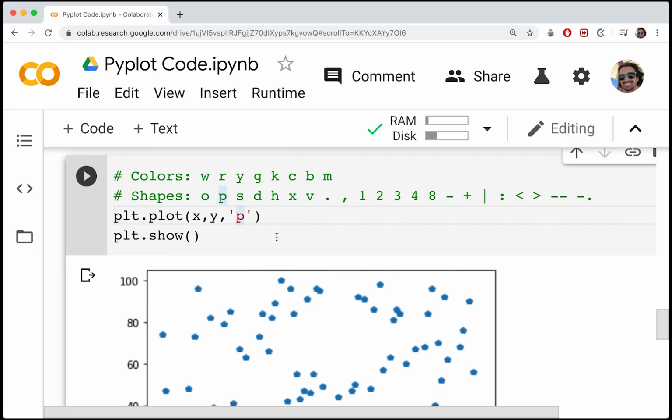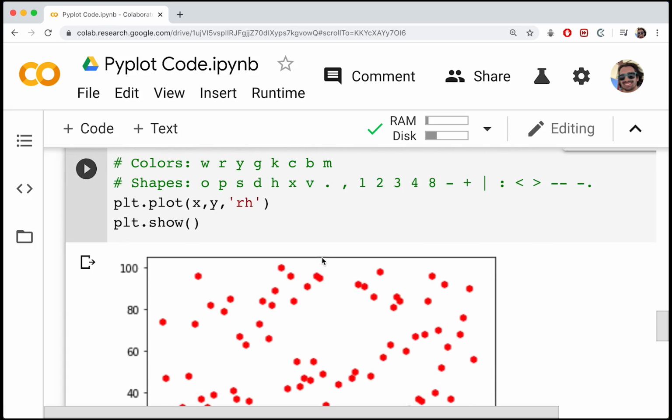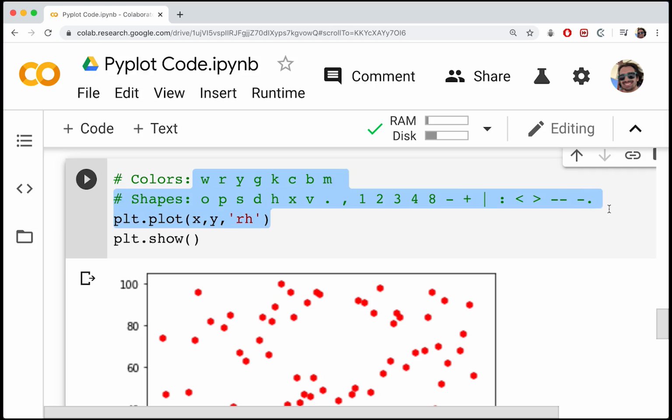Okay, so let's say, for example, we wanted some red, let's say hexagons. So we could do RH. And as you can see, that has put the hexagons instead of just the round dots, and they are now red. Okay, so again, I'd recommend that you try different combinations of these things until you get the graph appearance that you really like. All right.